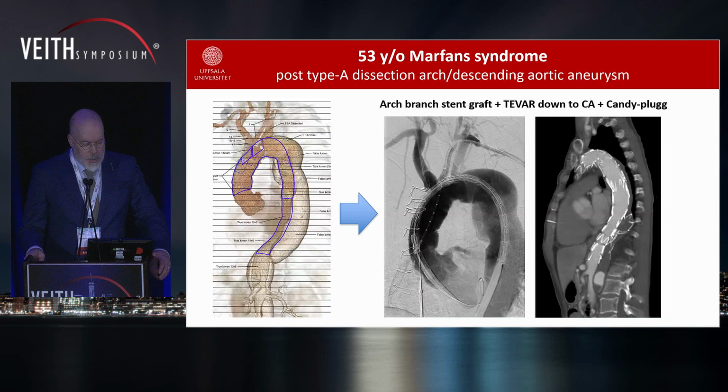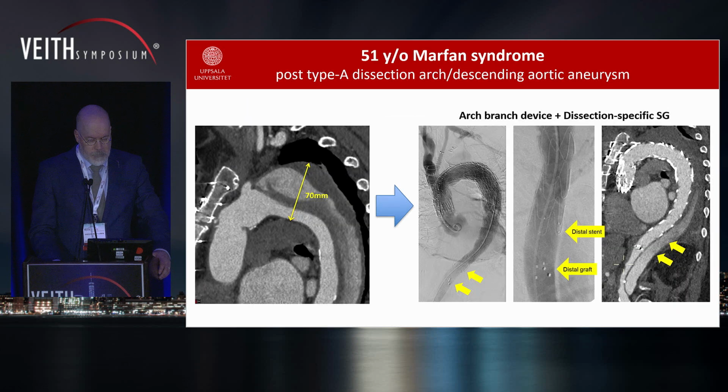Another Marfan patient with the post-type A dissection, arch and descending aneurysm, treated with an arch branch stent graft, TEVAR down to the celiac artery and a candy plug to occlude the false lumen with good thrombosis and good remodeling of the thoracic aorta. A Marfan patient with post-type A dissection, arch descending aneurysm, treated with arch branch device and a dissection-specific stent graft with very low distal radial force, also with good remodeling of the aorta over time.